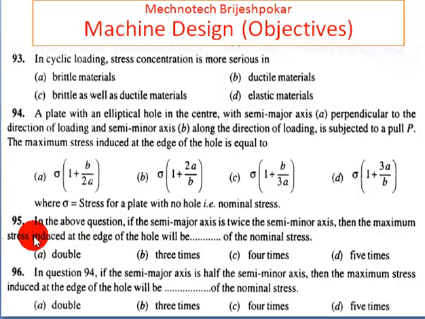Now in question 95, same question if you consider, and if the semi-major axis is twice the semi-minor axis, then the stress induced at the edge of hole will be, answer is 5 times. Semi-major axis is twice the semi-minor axis, then it is 5 times. Now same question, but semi-major axis is half of the semi-minor axis, then the maximum stress induced at the edge of the hole, that is double. So 96 answer is A, double.